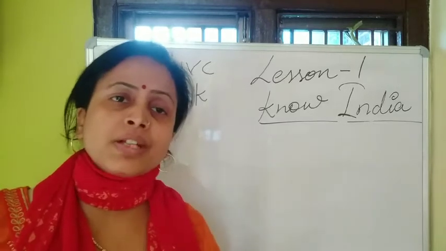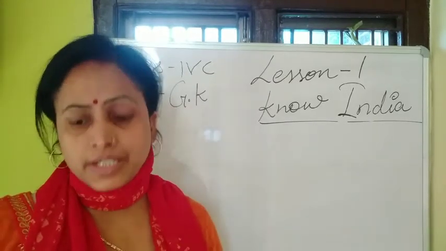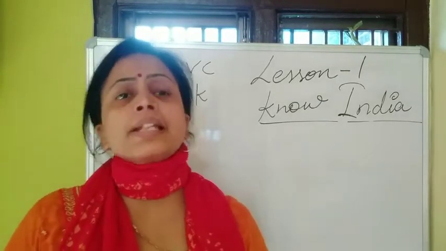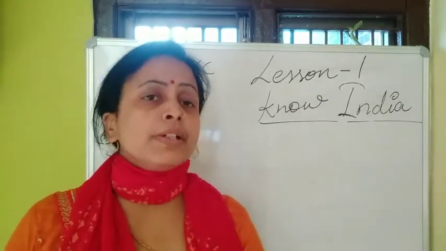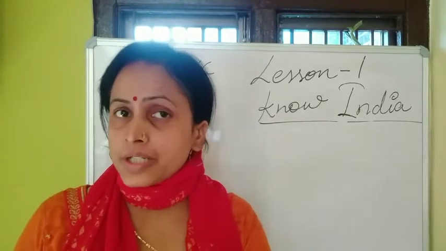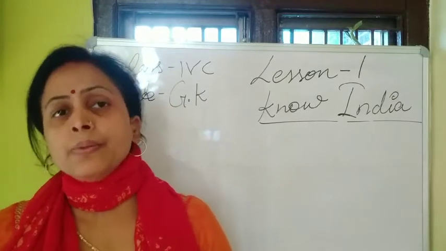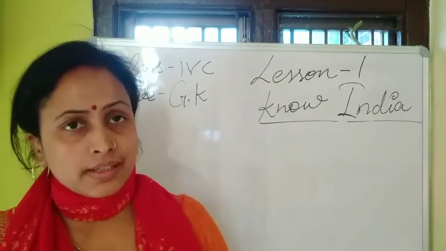So different states, different union territories have different types of culture, tradition, dress, language, festivals. So we will learn all these things.